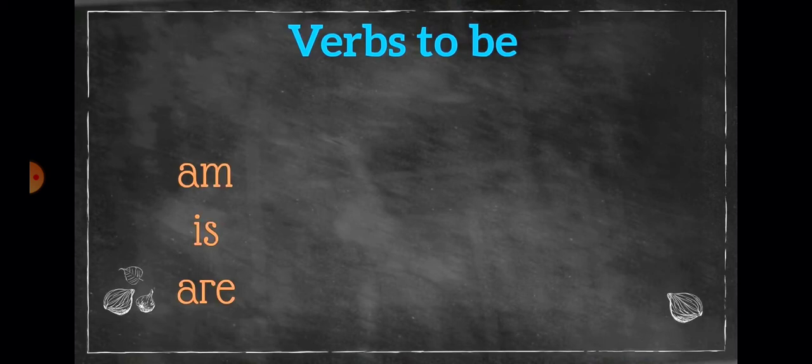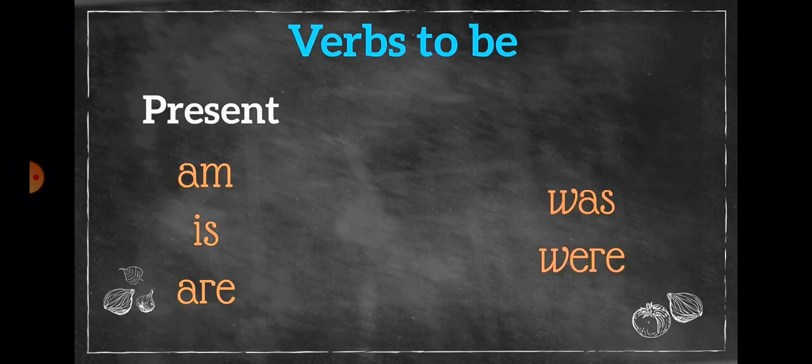And if you ask what is verb to be, as you can see on the screen, the verbs to be in present tense and past tense are: the present tense is am, is and are, and past tense is was and were. That much we all know. So what is present tense? Present tense is which is happening right now, and past tense is which has already happened. So let's see some examples of verbs to be.